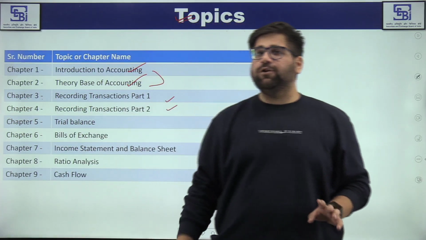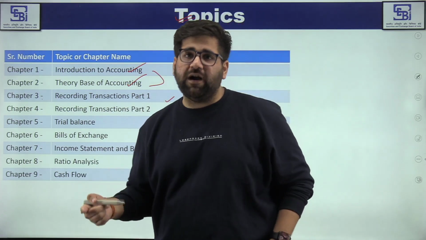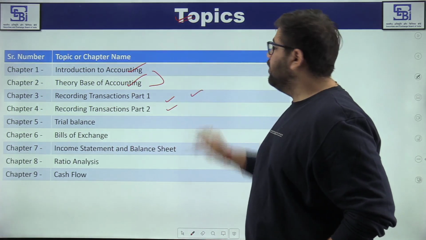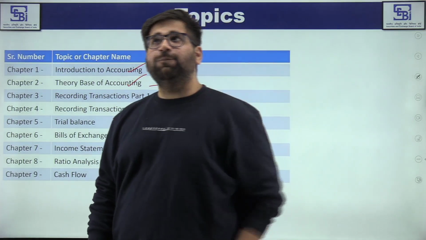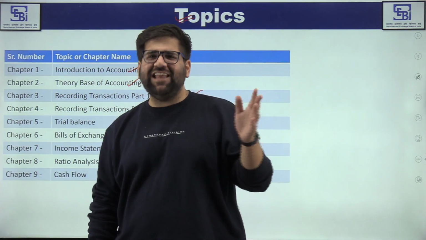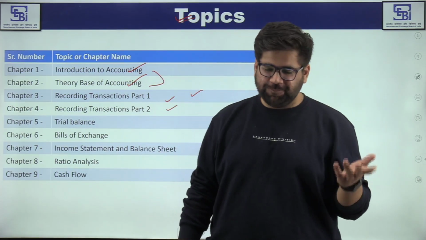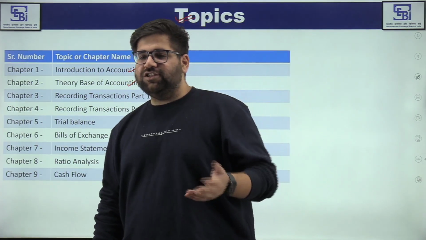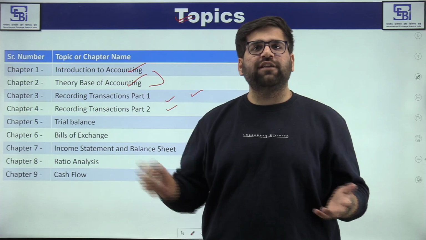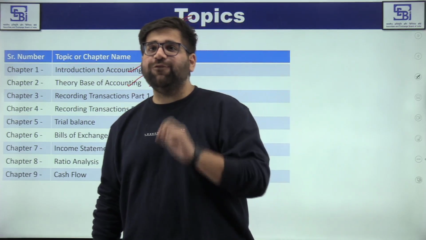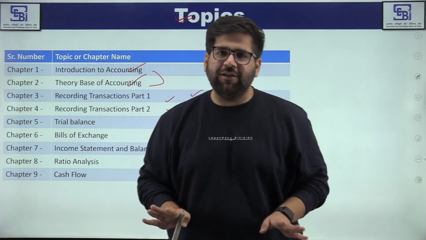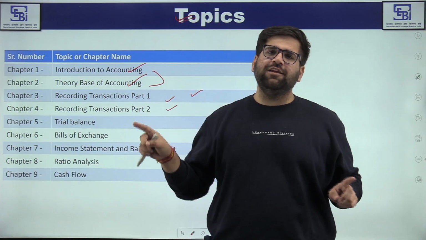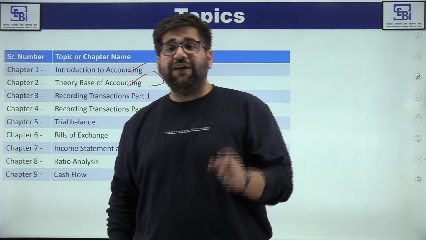Why am I saying this? Because this chapter will form your basics. When your basics are strong, then no one can stop you from scoring good marks. My teacher used to say that journal entries are like the AK-47 in accounting. Why AK-47? If you are stuck in any situation in accounting, and you know the journal entry, you can easily cross that situation.